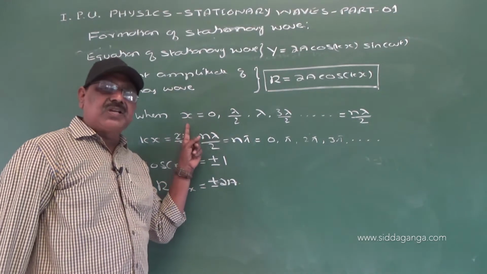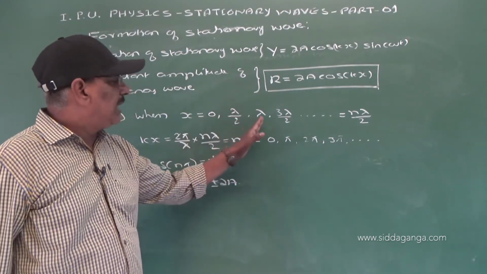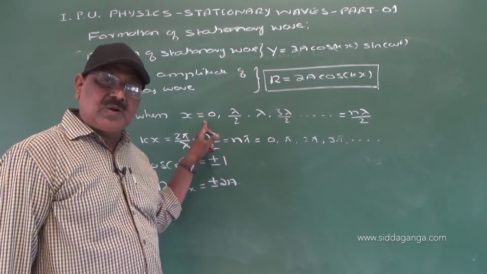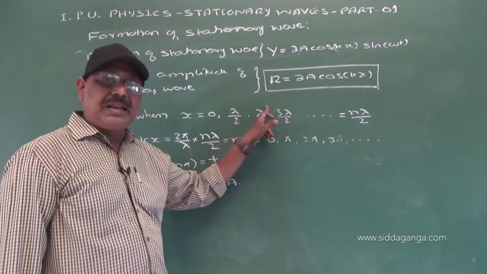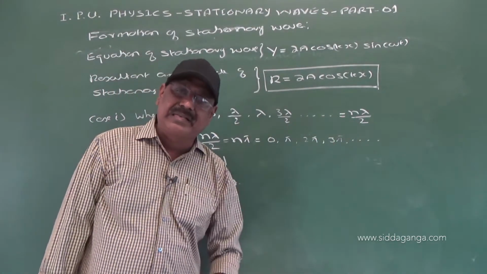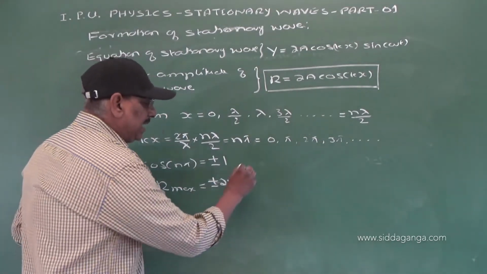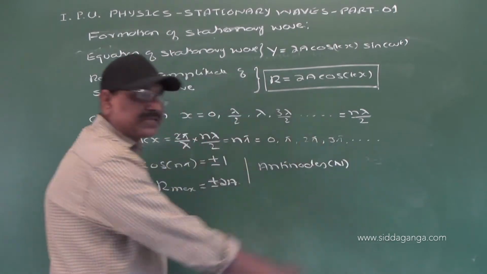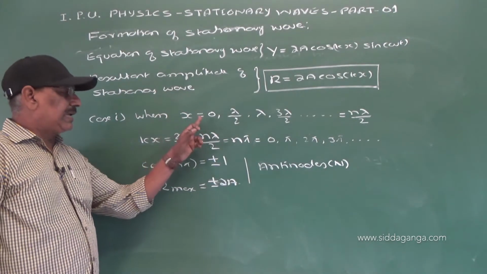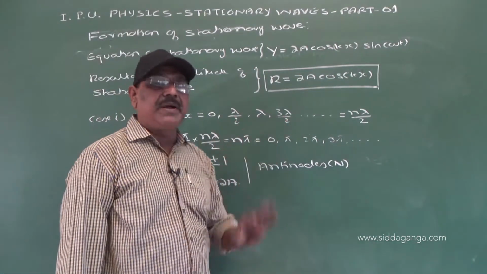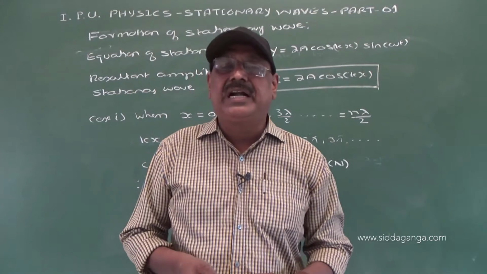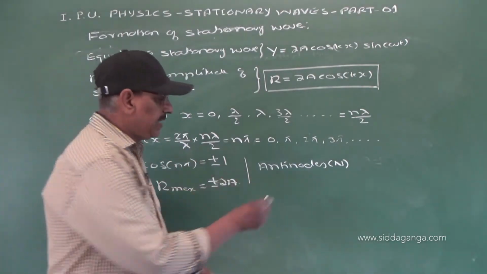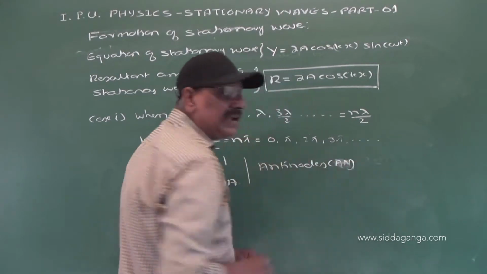Now the particles which are at distances 0, lambda by 2, lambda, 3 lambda by 2, etc. Suppose lambda is taken to be equal to 1 meter, then particles at positions 0, lambda by 2 that is 0.5 meter, lambda that is 1 meter, 1.5 meter, 2 meter, 2.5 meter, etc. will have maximum amplitude, and such particles are called antinodes, represented by A. So for particles at x is equal to 0, lambda by 2, lambda, 3 lambda by 2, etc., they have maximum resultant amplitude of vibration, and those particles are called antinodes.